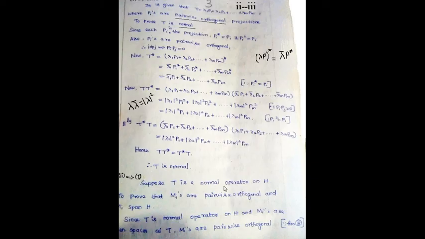T is a normal operator on H, and we have to prove that the Mi's are pairwise orthogonal and the Mi's span H. Since T is a normal operator and the Mi's are eigenspaces of T as in the statement, by a theorem you can say that the Mi's are pairwise orthogonal. So the first part is okay, the Mi's are pairwise orthogonal. Next we are going to show that the Mi's span H.